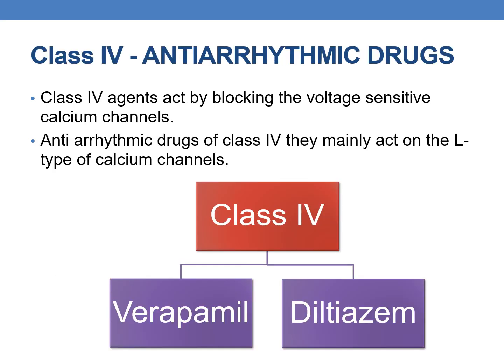Next are class 4 antiarrhythmic drugs. These are nothing but calcium channel blocking agents. The mainly used calcium channel blocking agents are verapamil and diltiazem. They block the voltage sensitive calcium channels and mainly the L-type calcium channels.